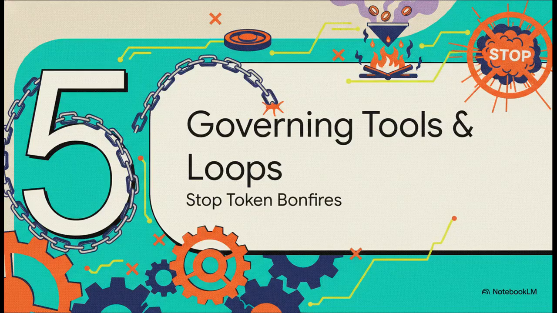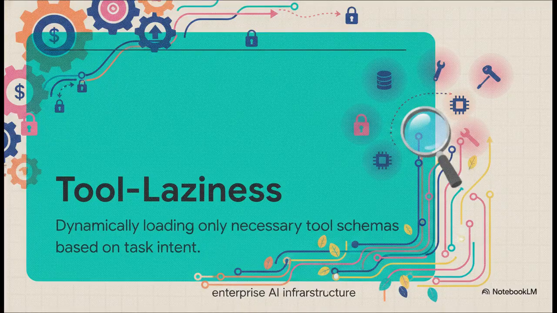Okay, Section 5, Governing Tools and Failure Loops. Now, one of the most powerful cost-saving concepts in this entire architecture is something called tool laziness. Think about it. Instead of blindly sending your whole entire tool library to the model on every single turn, BEAST dynamically loads only the necessary tool schemas, and it bases this strictly on the detected task intent. By practicing tool laziness, you are keeping your prompts incredibly lean, and you drastically reduce the security surface area of your operations at the same time.